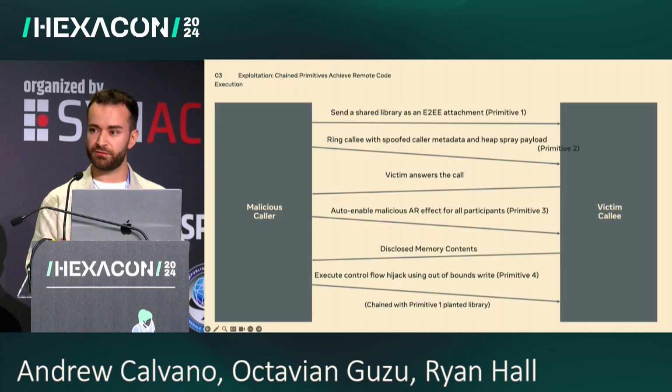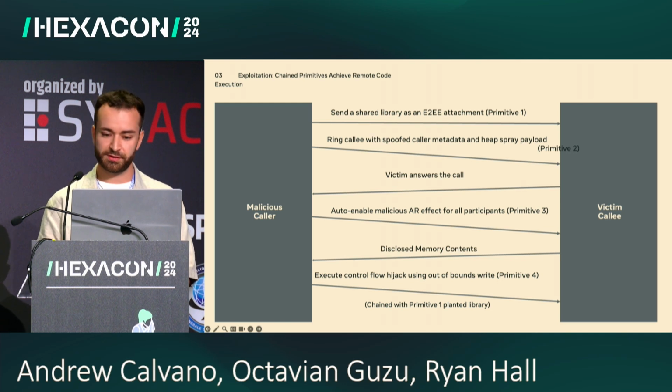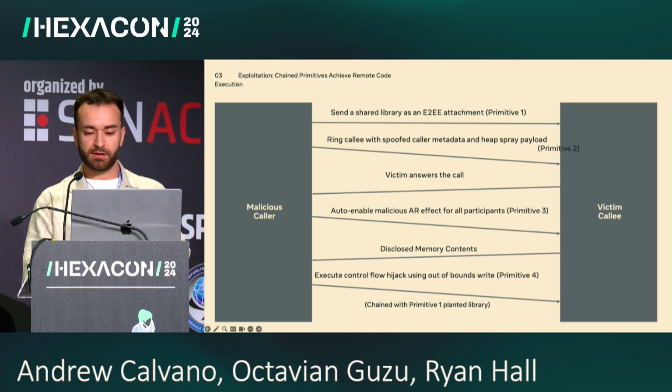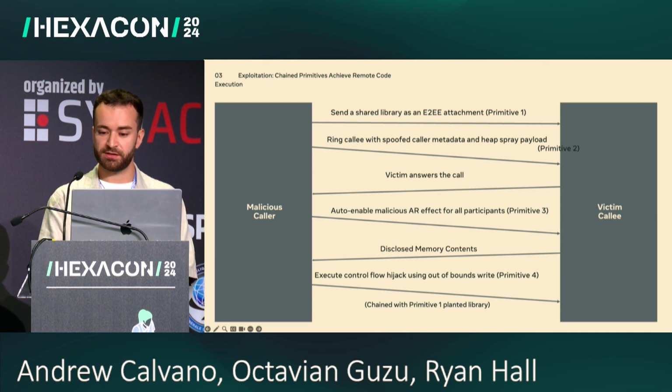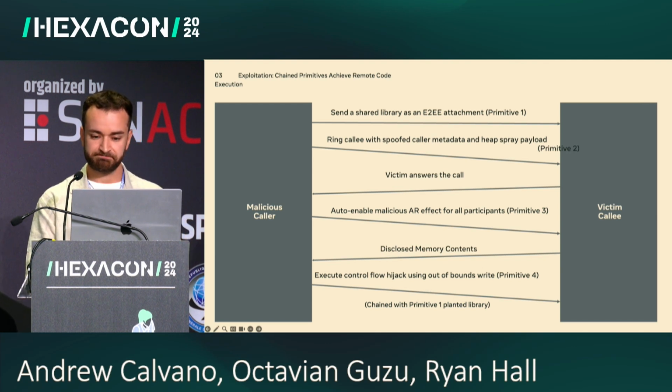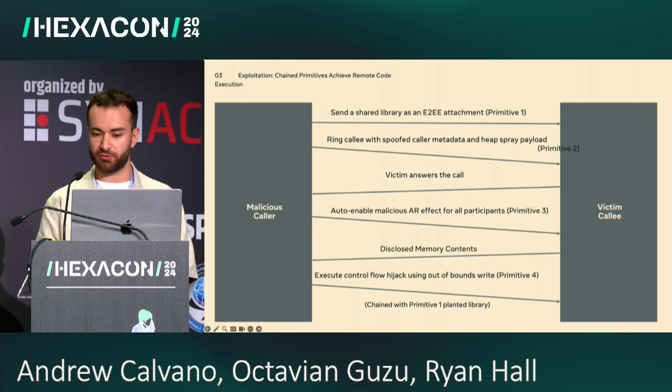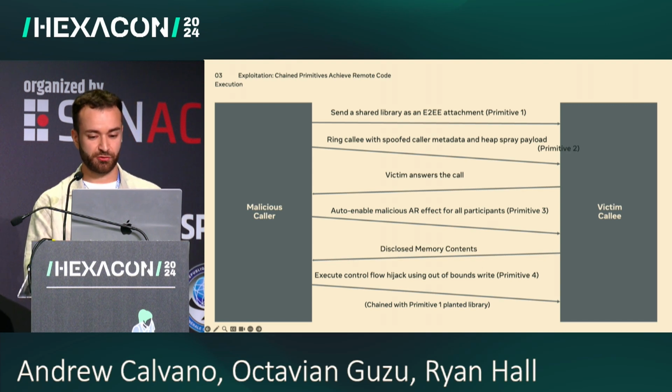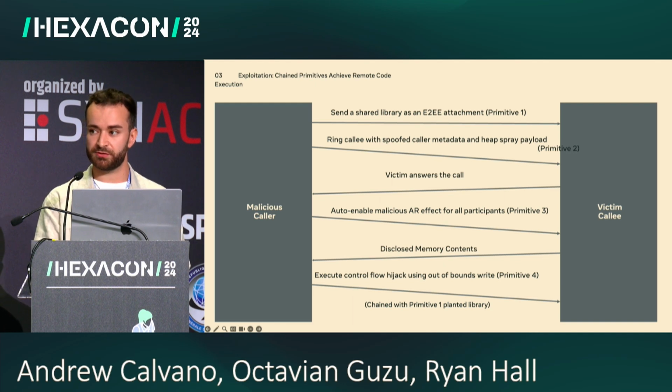This is a high-level overview of the full chain working exploit. We will detail all these steps going forward, but for now, we start the exploit by sending a shared library in an end-to-end encrypted chat. We call the victim, and at the same time, we spray the heap with certain objects. The victim answers the call. We enable the AR effect for all participants. We disclose memory contents and bypass ASLR. And then we trigger the out-of-bounds write and gain control flow hijack.